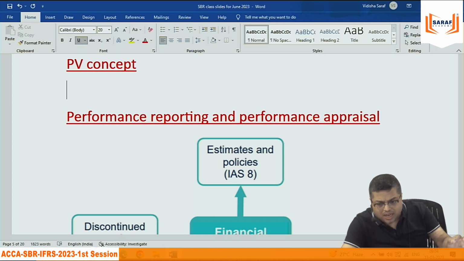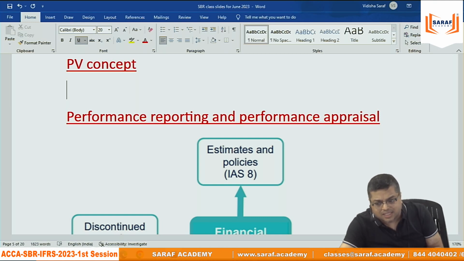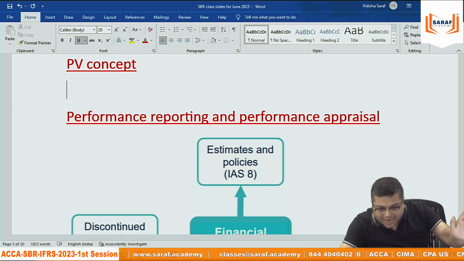So why not deal with this concept once in 10 minutes? Just basic understanding. I am not teaching finance because finance is a totally different area. I am just saying that when you will be solving questions or accounting concepts, a basic understanding of present value and future value concept needs to be there, which we say as time value of money. I am explaining it a little bit. It will be used in the entire syllabus.